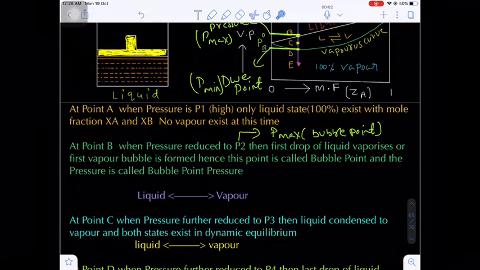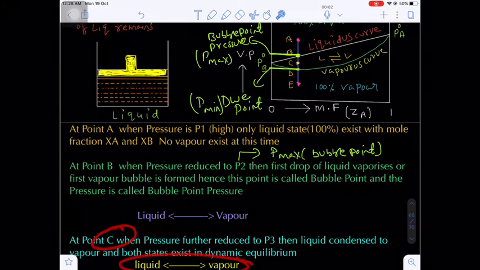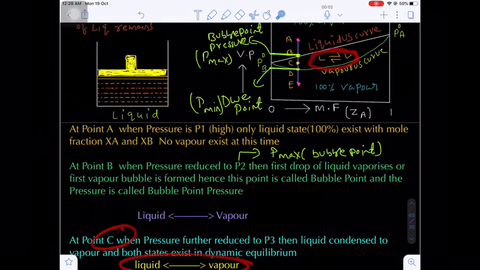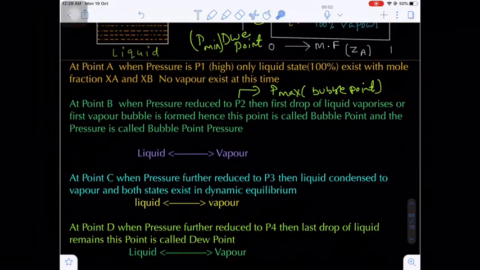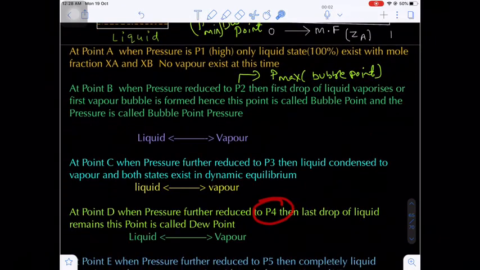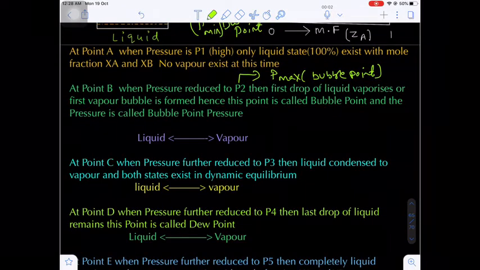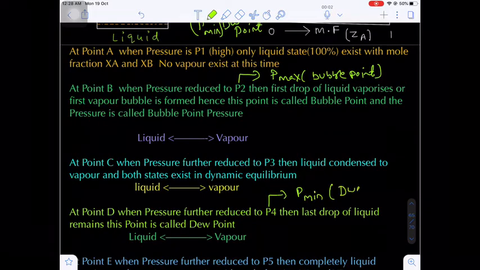That means both liquid and vapor are existing in dynamic equilibrium at point C. Suppose we further reduce the pressure to point D, that is, P4. This P4 pressure is nothing but the P minimum, nothing but the dew point.